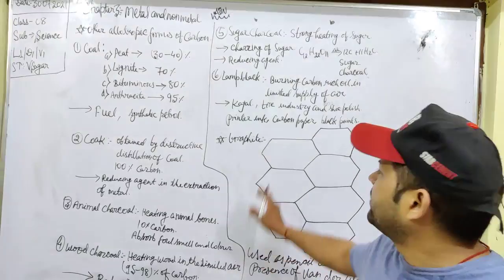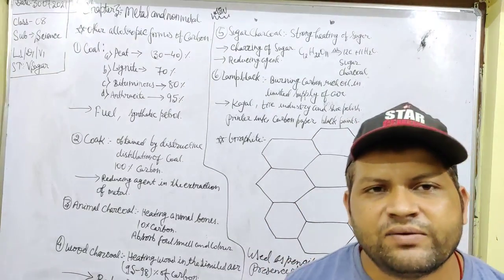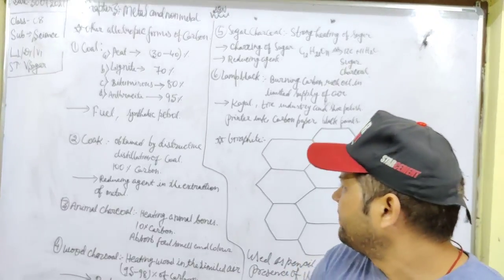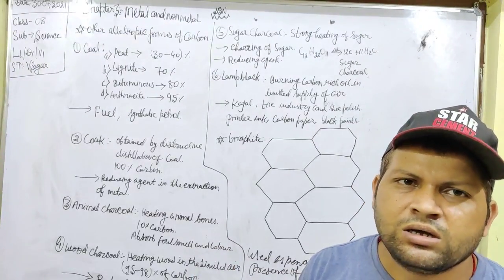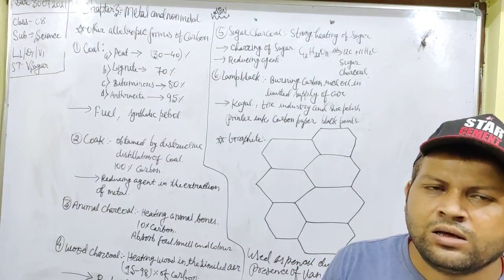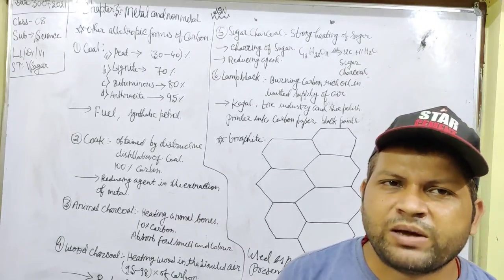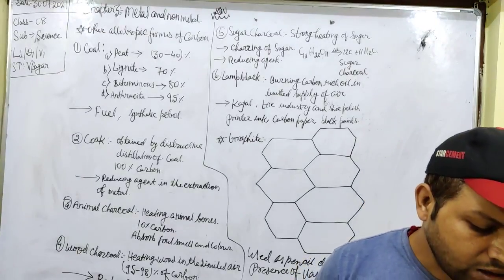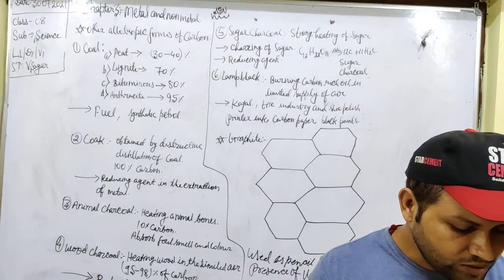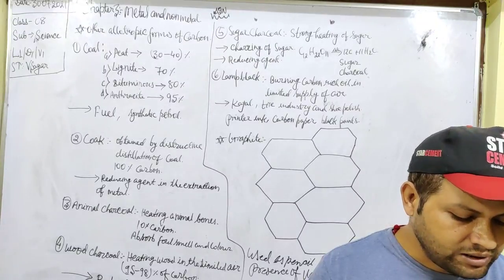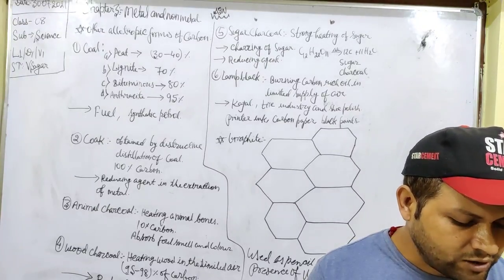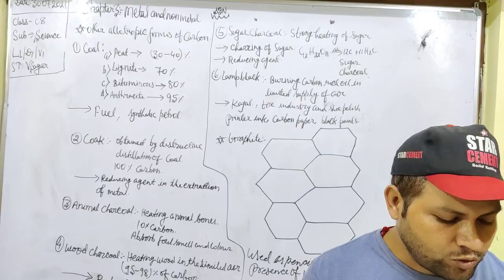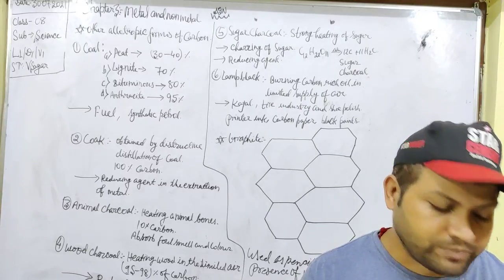Now what is the usage of graphite? Graphite, one thing I should revise. Graphite is used as a pencil because on paper it can leave black marks like lead on rubbing on paper. It is also called black lead or plumbago because it leaves a black mark on paper.